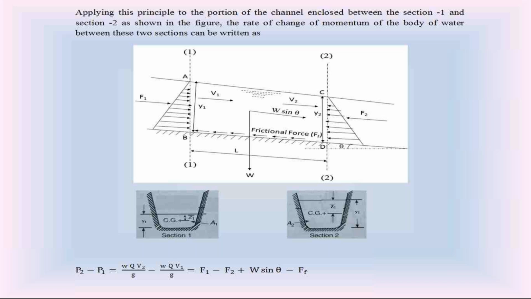Then look at the diagram. This capital W is the weight of water. So please check the diagram. Capital W is the weight of water. Small w is the unit weight of water. Capital W is the total weight of water between section 1 and section 2.